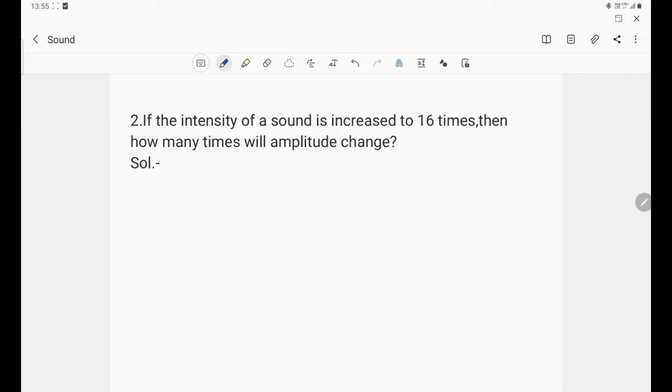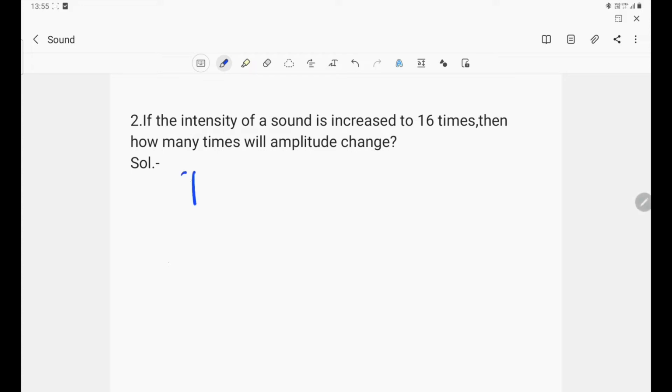Today we will deal with another problem of physics. The chapter is sound. The problem is: if the intensity of a sound is increased to 16 times, then by how many times will the amplitude change?